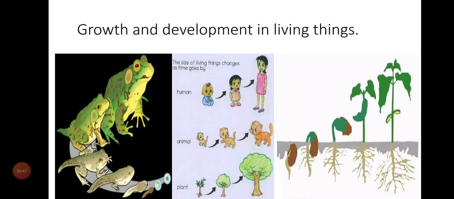Today our topic is cell division and types of cell division. Dear students, before starting the topic, I would like to tell you that all living things are made up of cells. More and more cells are needed for growth and development of living organisms. Now the question is that where do new cells come from? The answer to the question is that the new cells are produced by the division of pre-existing cells.